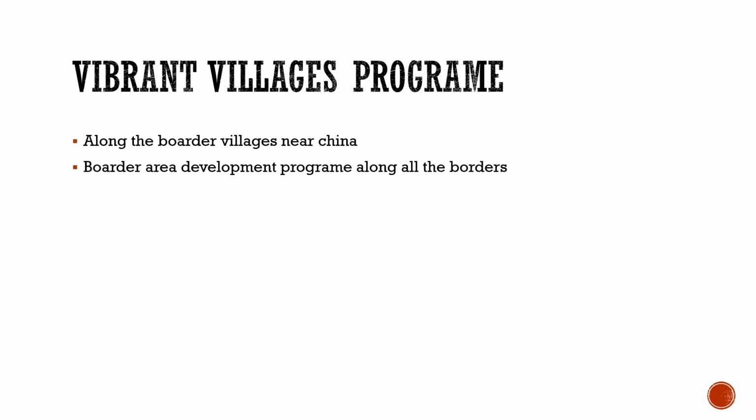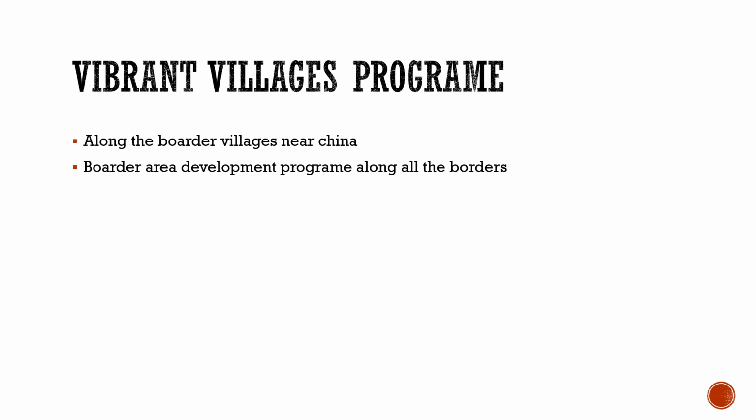Similar to the Vibrant Village program, we have the Border Area Development program along all the borders around the country. It focuses on establishing 4G internet, increasing tourism, creating jobs, and providing basic facilities in the area, so as to keep the villages around the China border populated and to help India in its cause. By giving them all these things, they would gain the loyalty of the people living in that area, which would definitely help India. If there is ever a war, or any infiltration from that area, the local people will call the authorities and that could be curbed.